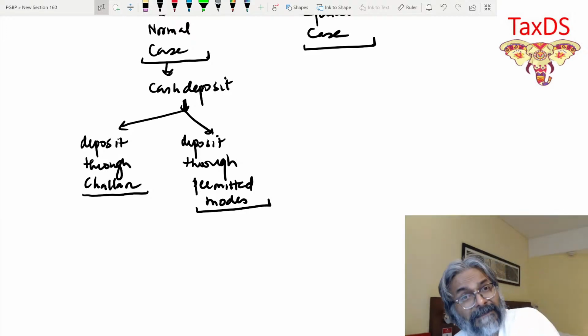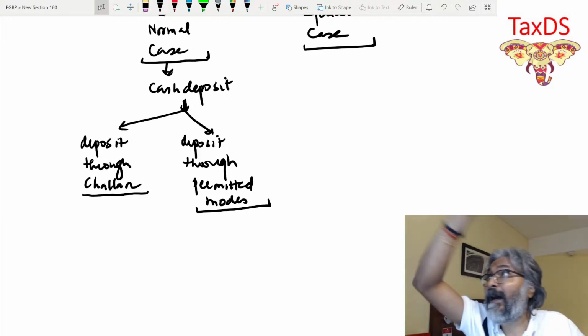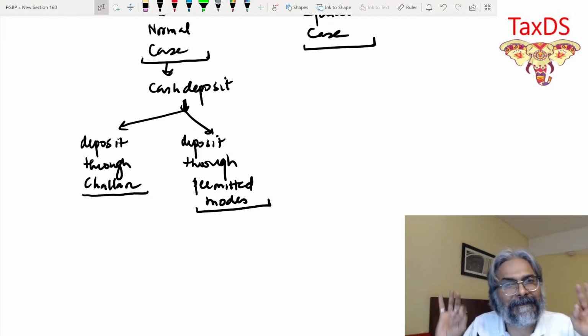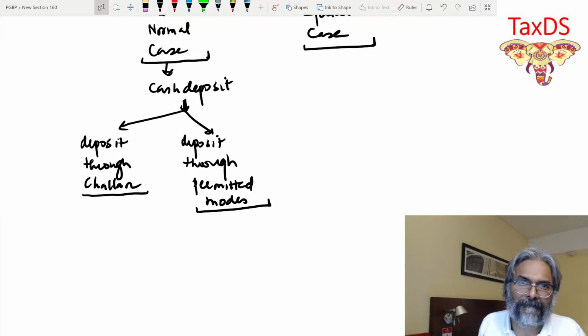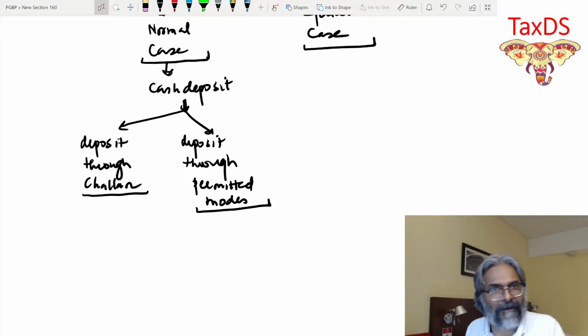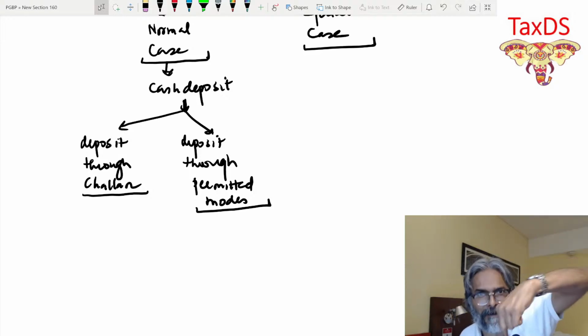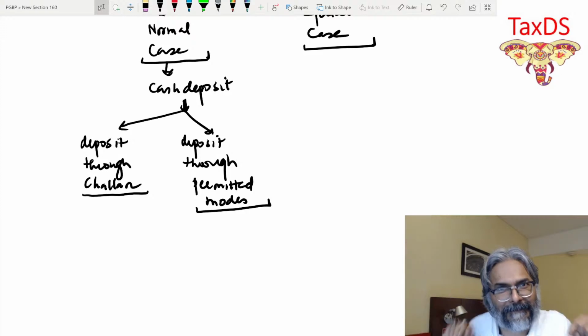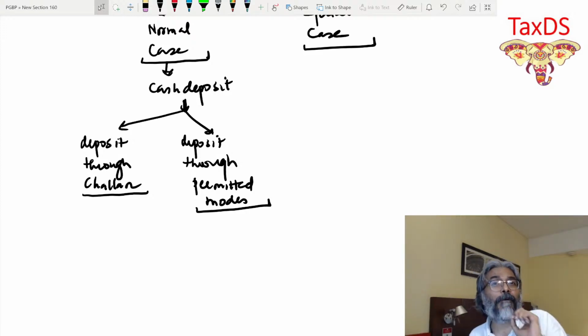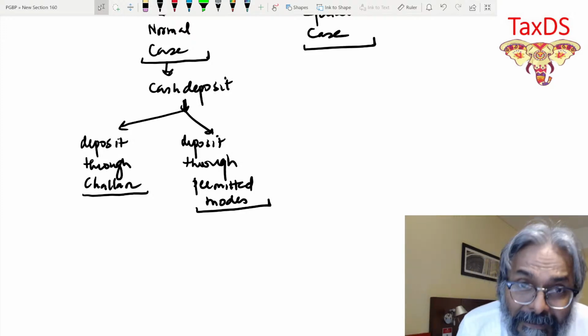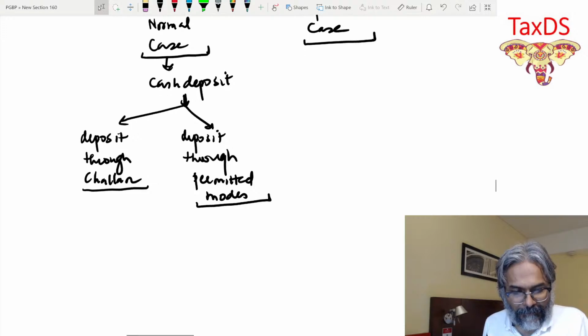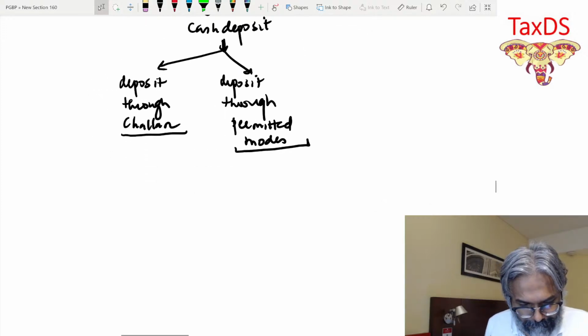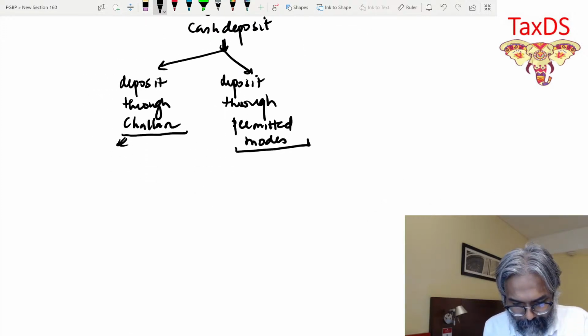What the credit, students, that you are creating through that challan, the debit has to be only for that. Is that point clear to all of you, students, in this context? So if you're making a credit for penalty, you cannot have a debit of tax. This is very important so far as these payments are concerned. So therefore, students, just write an example in this context.